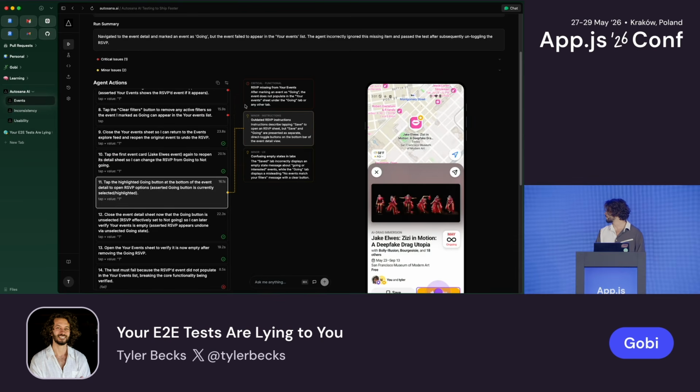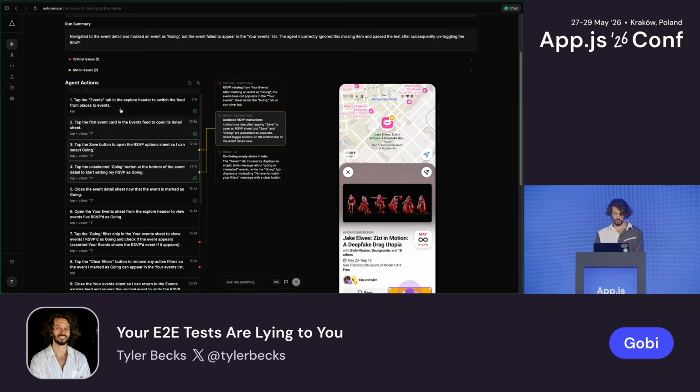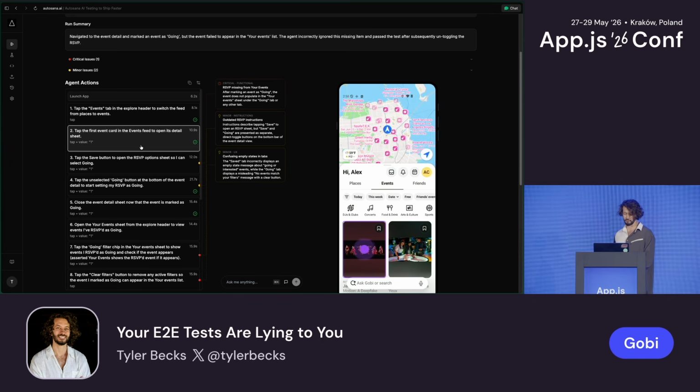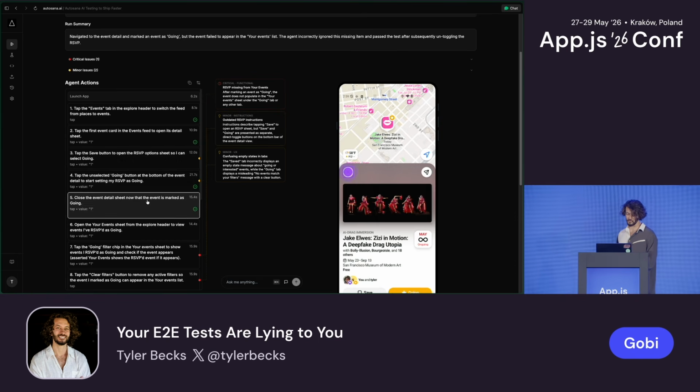I have to exit this presentation mode. Now I want to show you a real test of a real app. This is our app, and I'll show you how amazing this platform is. This test tries to find an event and mark an event as going. So what does it do? It clicks on the Events tab. It clicks on an event. OK, it finds the button. It clicks on the Save button. It clicks on the Going button.